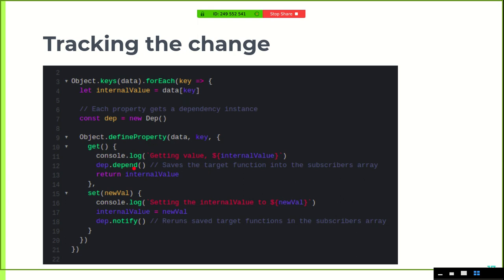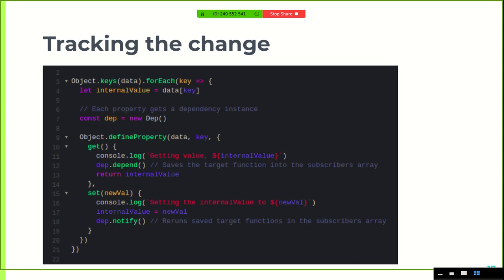Yeah, Aman, I have a question here. Yeah, can I ask? Yeah, sure. If data is a hierarchical object, like a nested object, how are you defining the dependency? Yeah, actually it can be a hierarchical object. But for this example, I'm implementing a very basic level of this reactivity system.